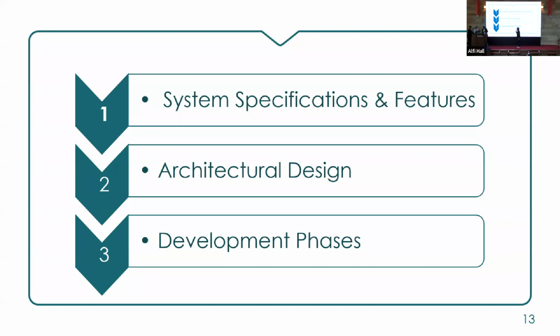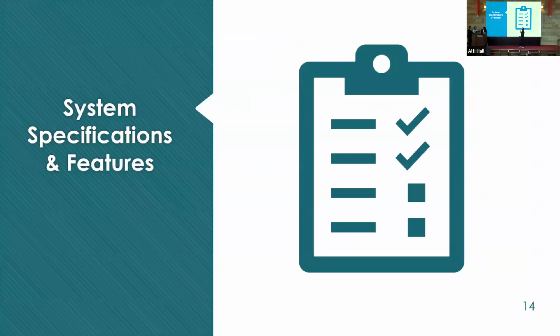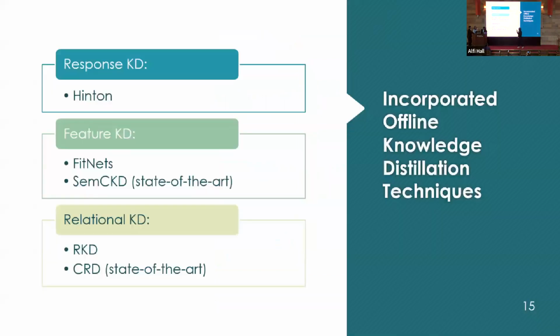Okay, so I'll go through our design for you. First, I'll go through the system specifications. Next, I'll discuss the architectural design. And finally, I'll explain to you our development phases. So for our system specifications and features, our framework aims to have the following offline learning techniques ingrained into it.